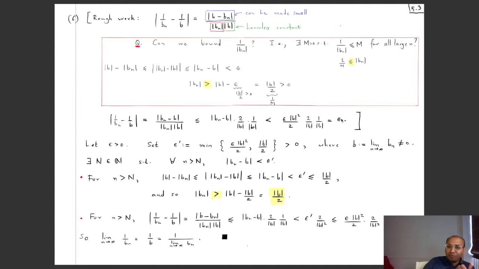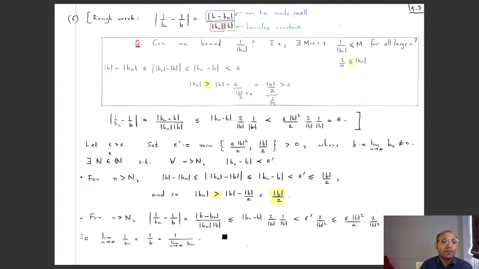Okay, so in order to find the index, there are two steps involved. One is to get the lower bound on mod Bn, which is positive, or in other words, the upper bound on 1 by mod Bn. For that, we have to choose epsilon equal to mod b by 2, use the convergence of Bn to b, and get this bound. The second step is to make this small. So that's the plan. Now that we have a plan, let's write down the proof carefully.